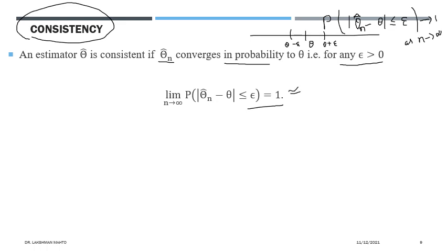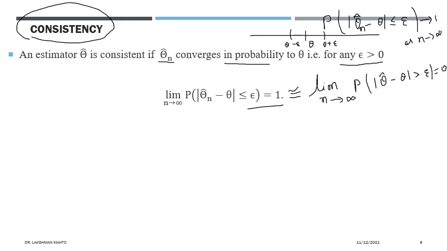The same criterion can be written in another, equivalent way: what is the limiting probability that theta hat is outside the epsilon wall of theta? That is, the limiting value of the probability that modulus of theta hat minus theta is greater than epsilon. We say this limiting probability is equal to 0.